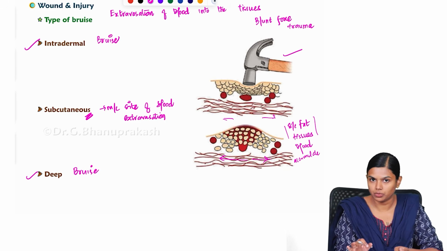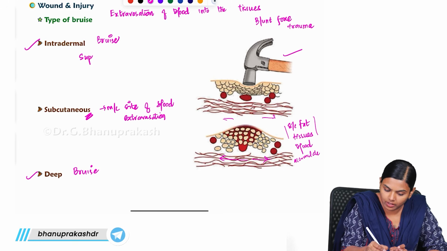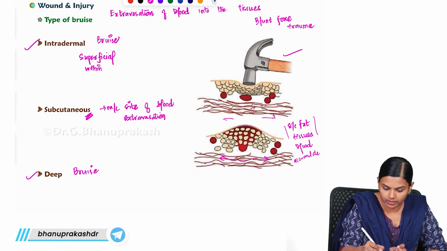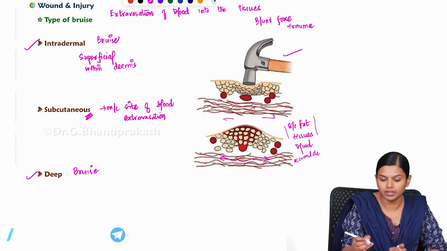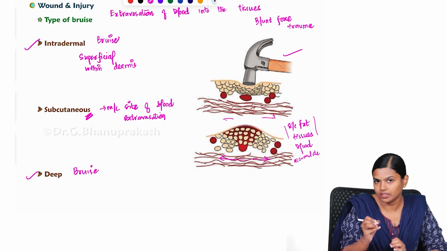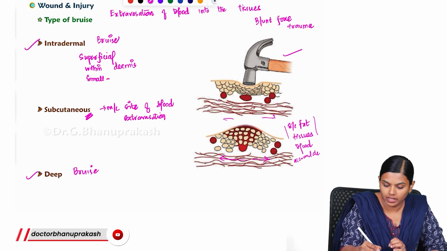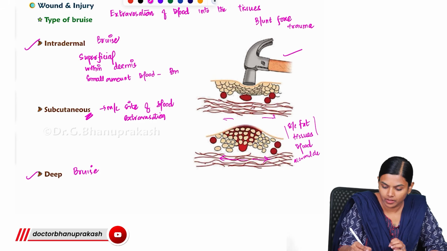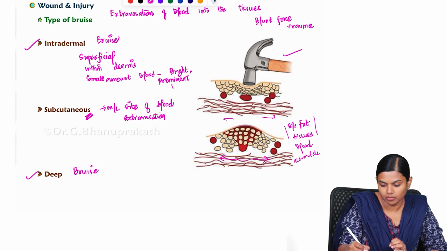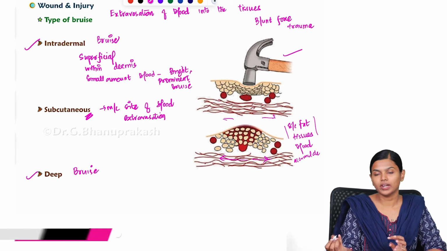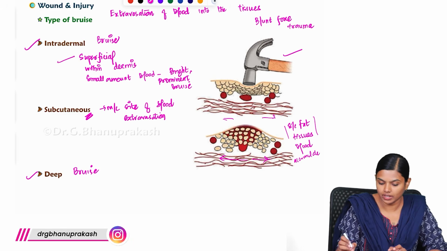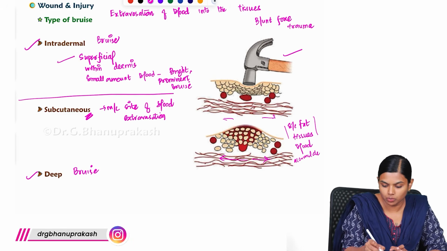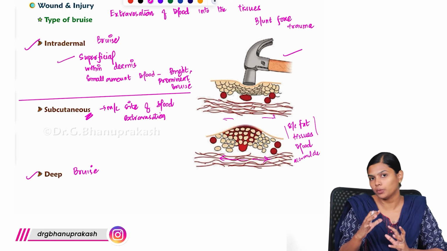The intradermal bruise is very superficial, within the dermis, and even if it is a very small amount of blood, you could see a very bright and prominent bruise. Clear?